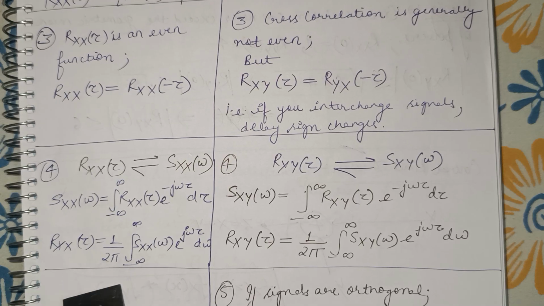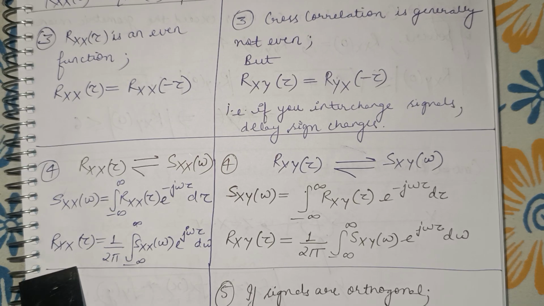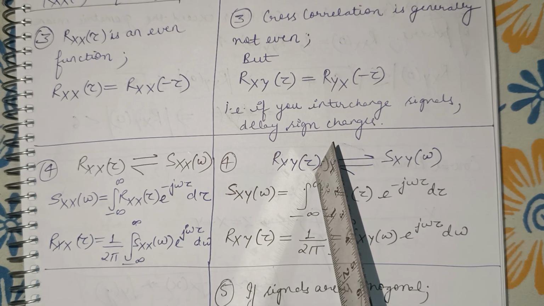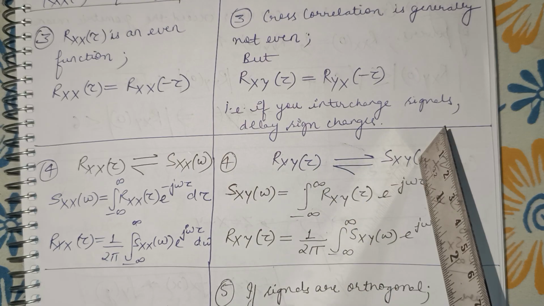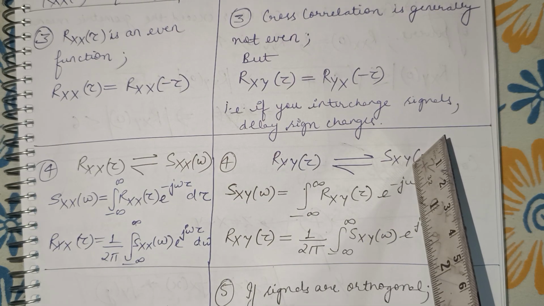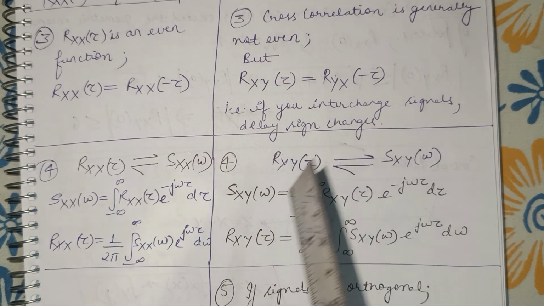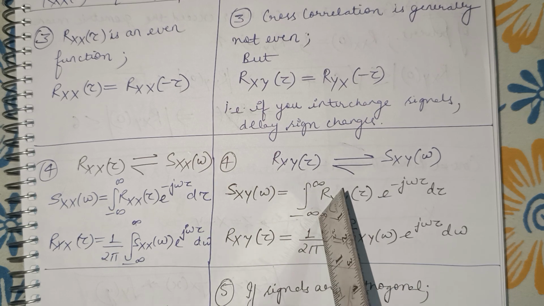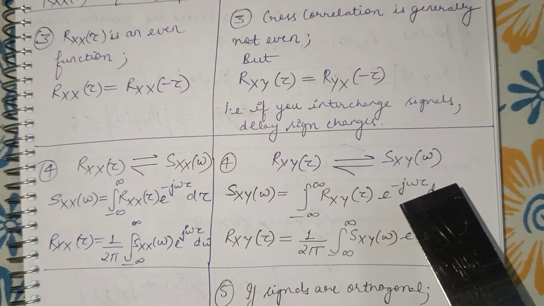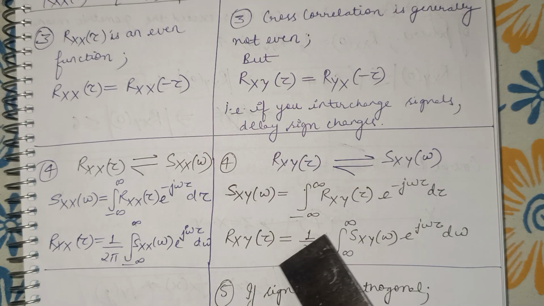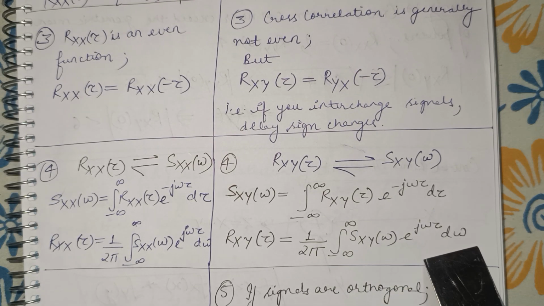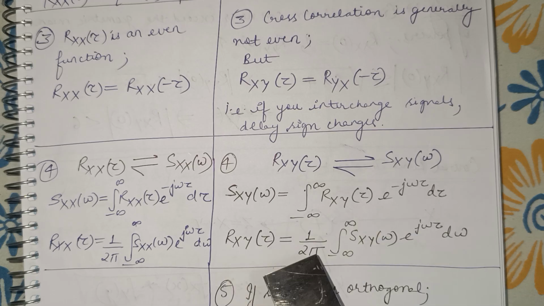And similarly, the inverse Fourier transform will give the autocorrelation function. Similarly here, for Rxy(tau), which is the cross correlation function, we get the cross spectral density. So the Fourier transform of this gives the cross spectral density. The same formula applies here. Sxy(omega) is equal to the integral from minus infinity to infinity of Rxy(tau) into e to the power minus j omega tau d tau. Rxy(tau) is equal to 1 by 2 pi times the integral from minus infinity to infinity of Sxy(omega) e to the power j omega tau d omega. So this is the inverse Fourier transform.